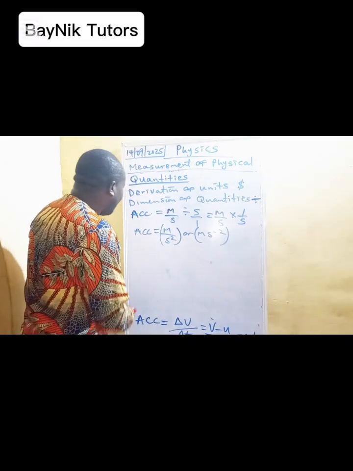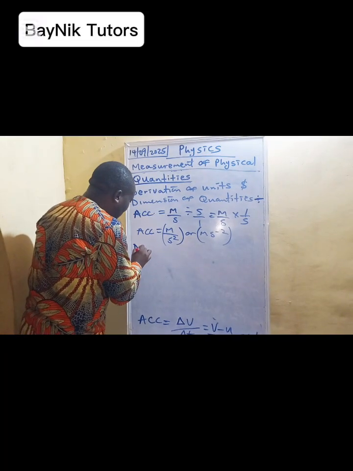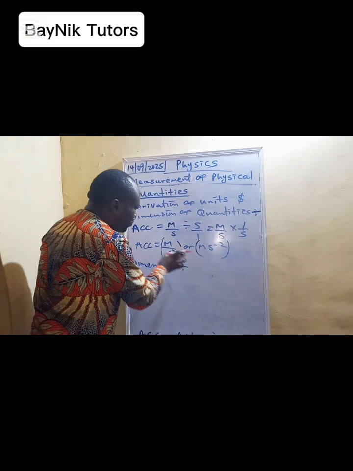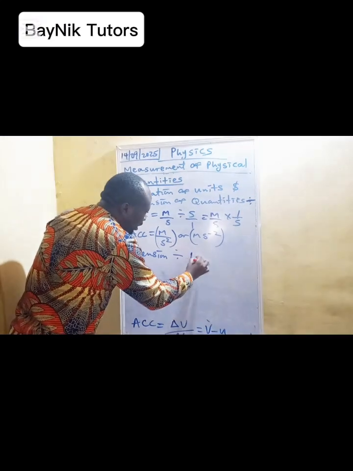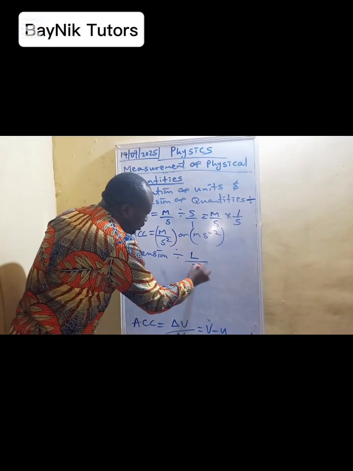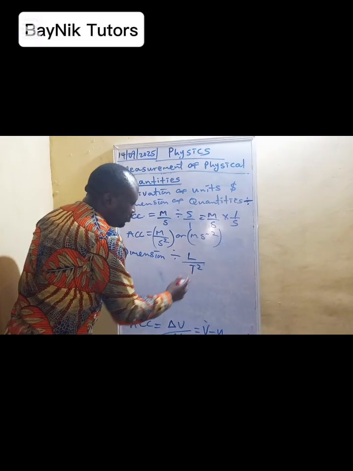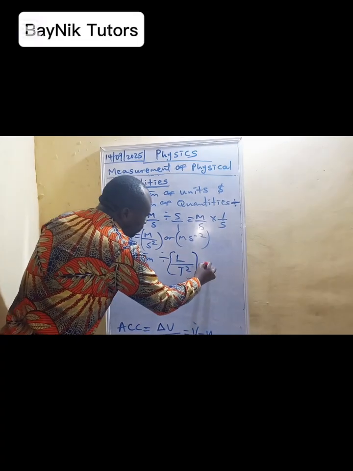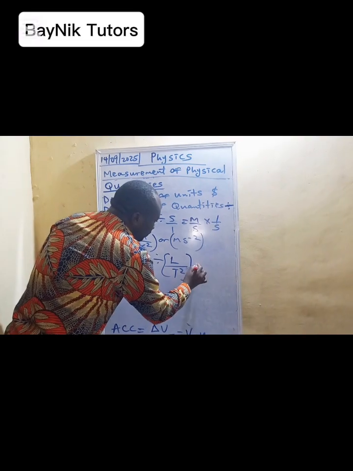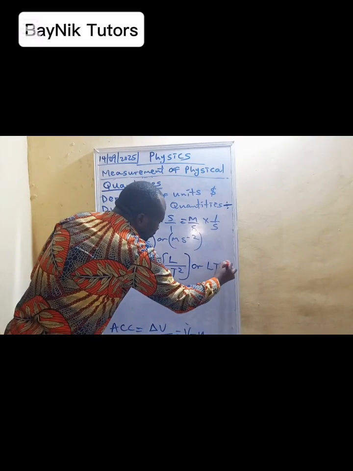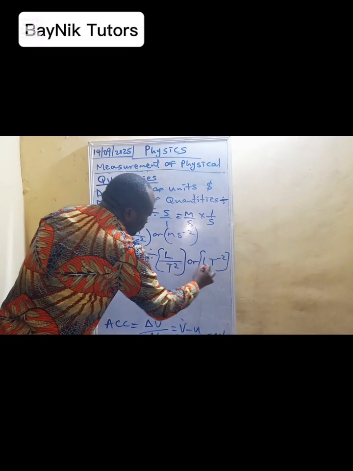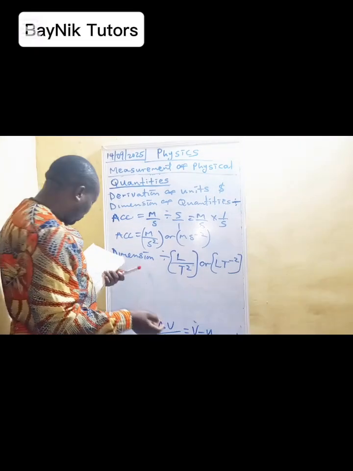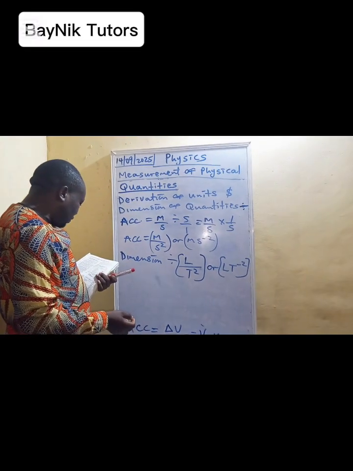For the dimension, we know meter is denoted with L, while seconds is denoted with T. That will be T squared. So it will be written like this: LT minus 2. So that's that.